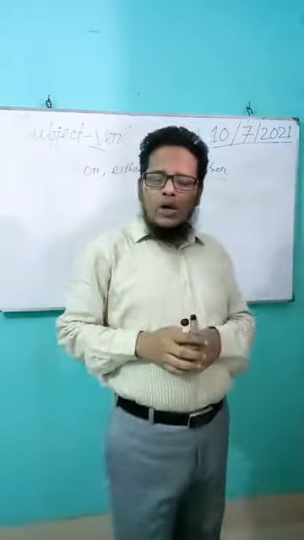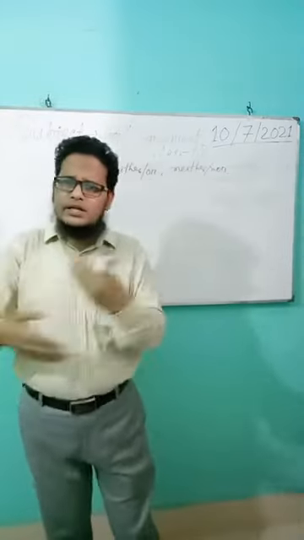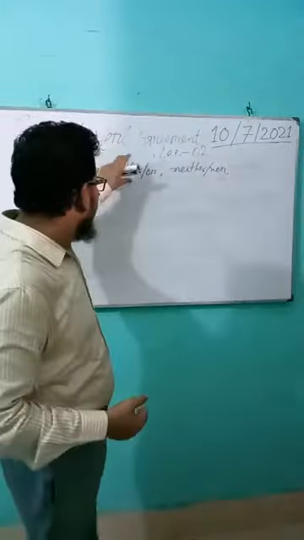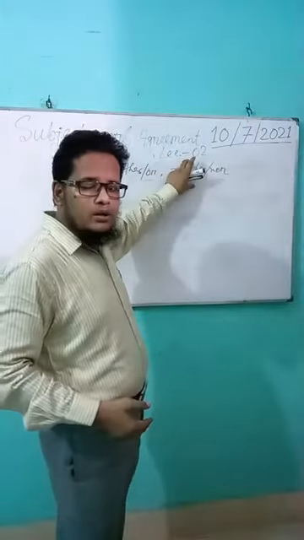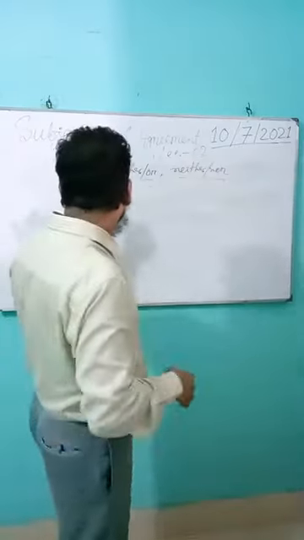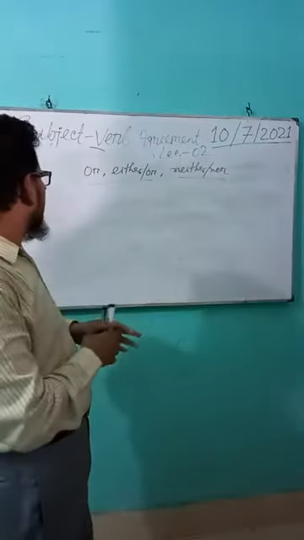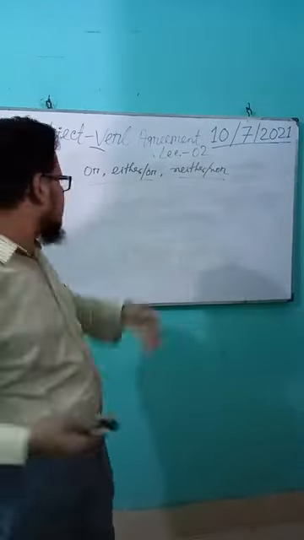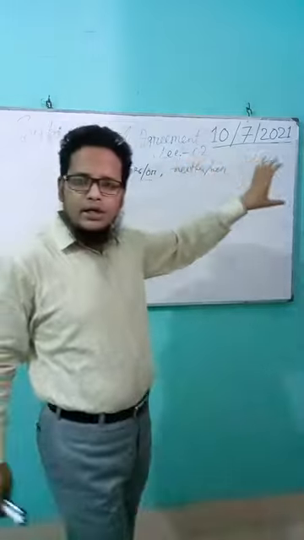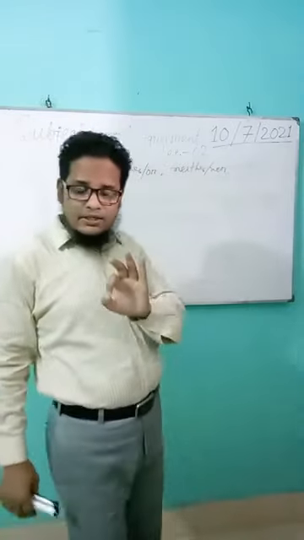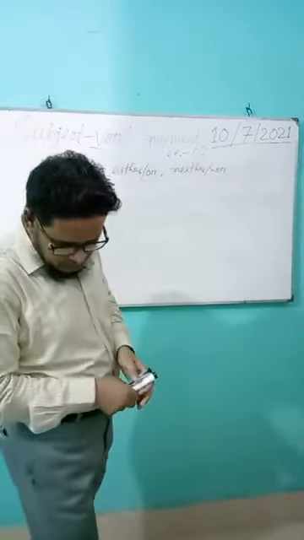Again, when two singular subjects are connected with or, either or, neither nor, the verb must be singular. Have a look.